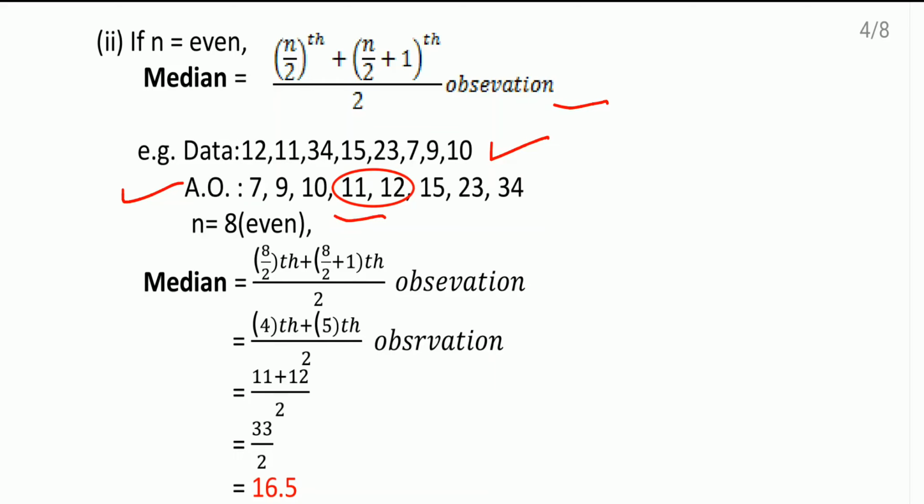8 by 2, that means the 4th observation. 8 by 2 plus 1, 4 plus 1 is the 5th observation, divided by 2. So we are going to find the average of the 4th and 5th observations. In the list, the 4th observation is 11 and the 5th observation is 12. So (11 plus 12) by 2, 33 by 2, which comes as 16.5, is the median of the data.